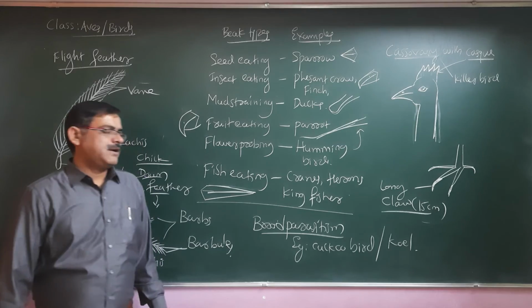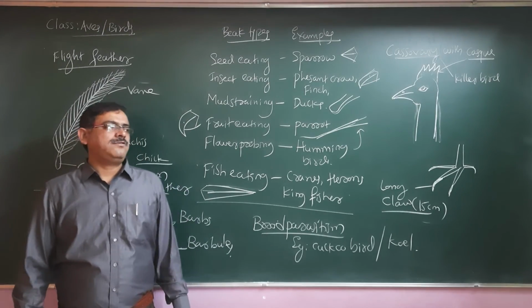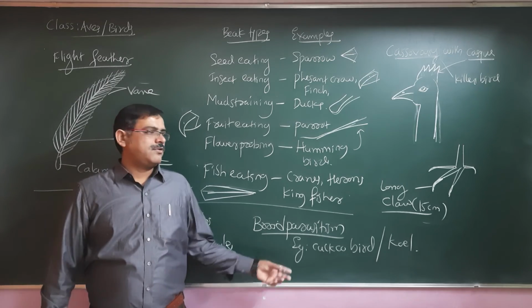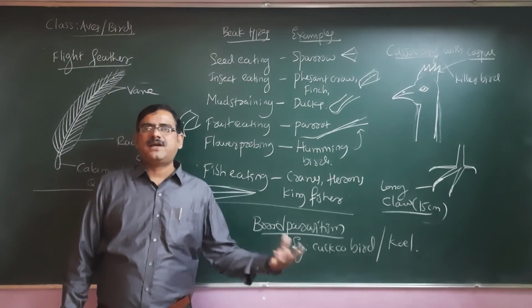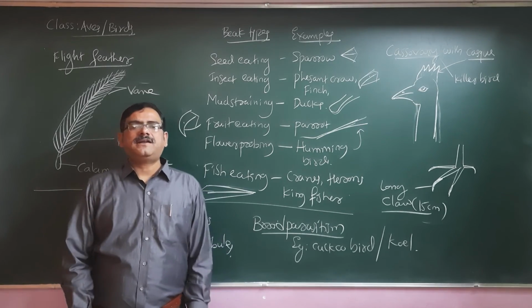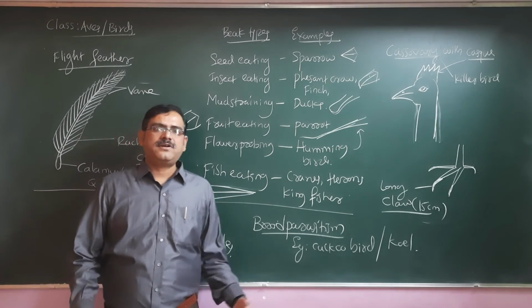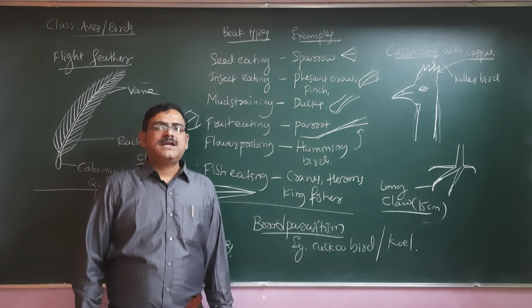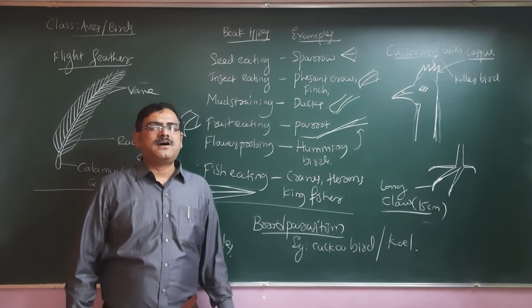So this bird wants to reproduce its young one. What it will do is go and lay its egg in the crow's nest or any other bird's nest, but the appearance is exactly like that of the host bird's egg. This young one hatches out very early and starts pushing the other birds out of the nest.